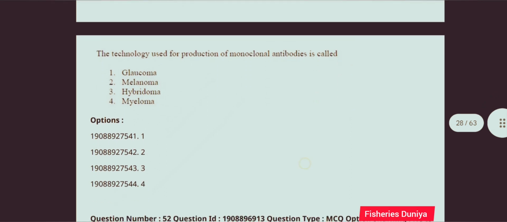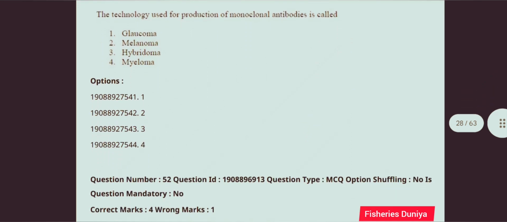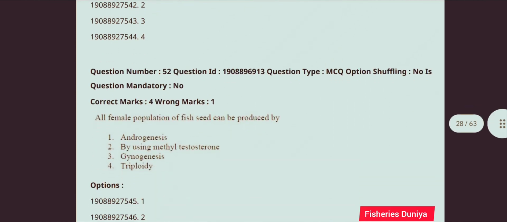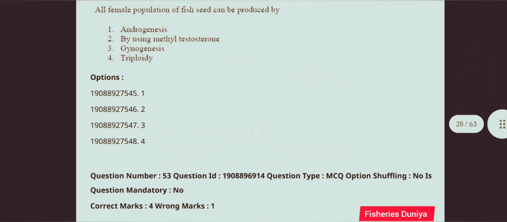Next question. The technology used for production of monoclonal antibodies is called. So the correct answer for this question is option number 3, hybridoma. Next question. All female population of fish seed can be produced by. So the correct answer for this question is option number 3, gynogenesis.